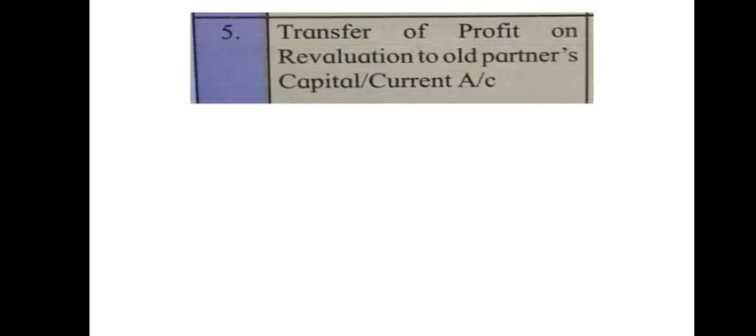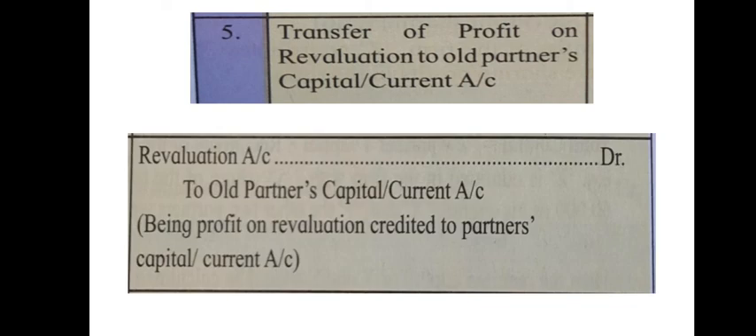Then transfer of profit on revaluation to all partners' capital or current account. In this case, revaluation account will be debited to all partners' capital or current account. This is what, while we close the revaluation account, this shows on the debit side, it shows the profit. Therefore the journal entry will be revaluation account debited to all partners' capital or current account, as the profit on revaluation is distributed amongst all the partners in the old ratio. So narration will be profit on revaluation credited to partners' capital or current account.